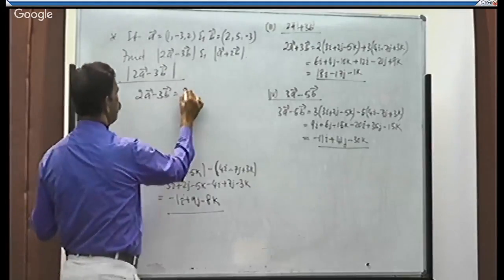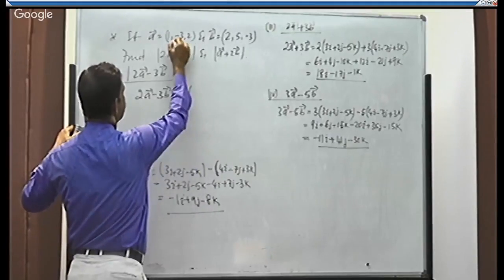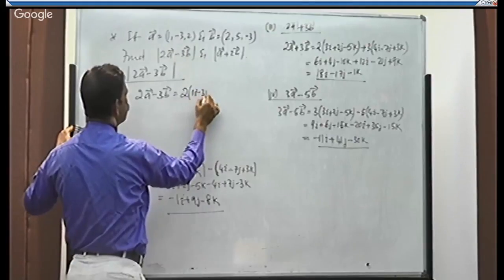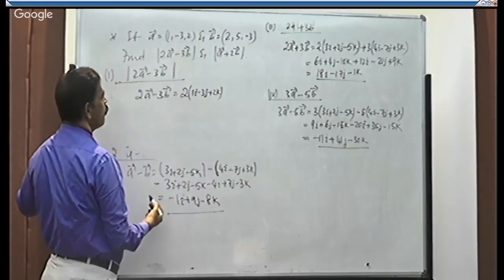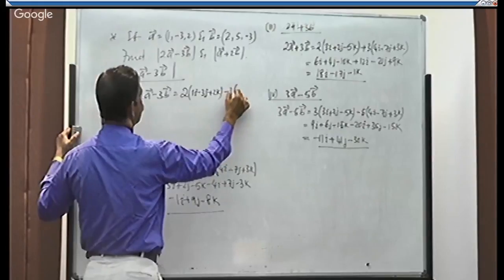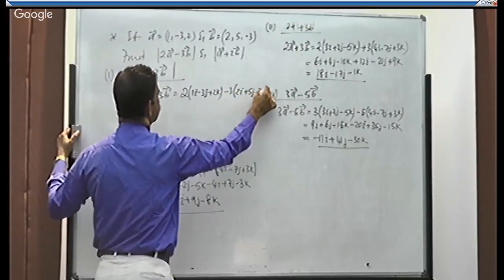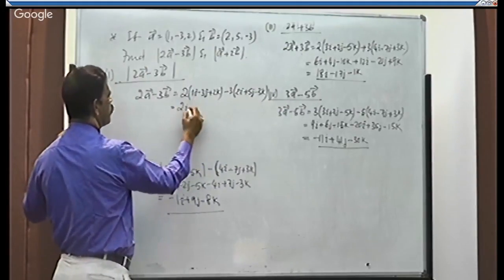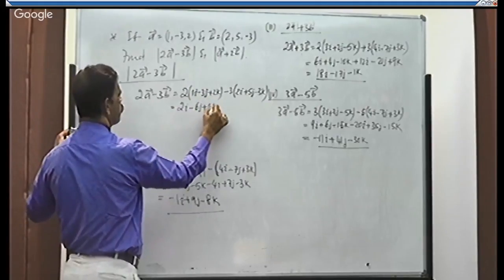Okay. 2 into A. So I am writing this in ijk: i minus 3j plus 2k. I have been given it in point form, I am taking it in vector form, right? Minus 3 into b, that is 2i plus 5j minus 3k. 2 into 1, 2i, plus into minus, minus 3 twos are 6j, plus 4k.